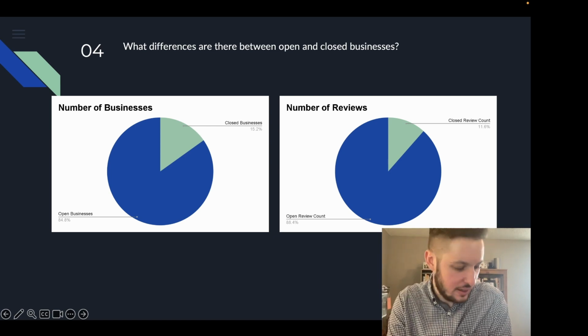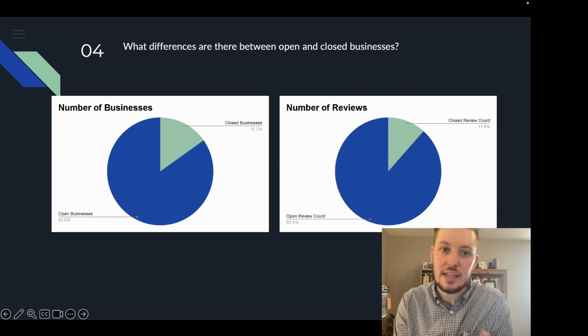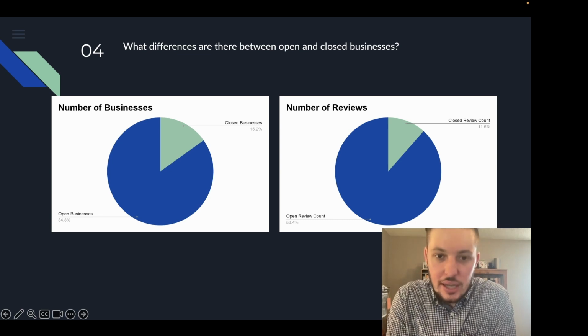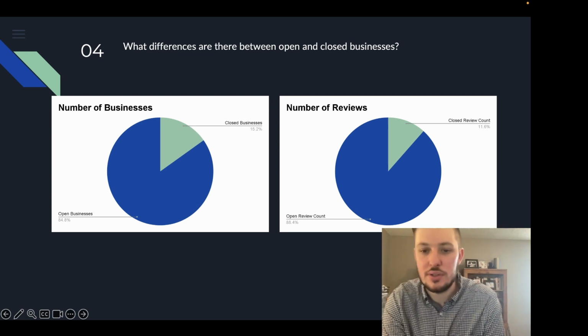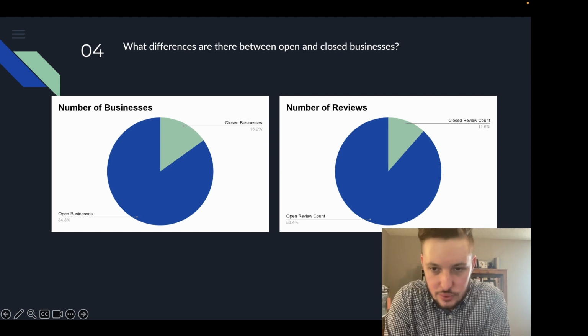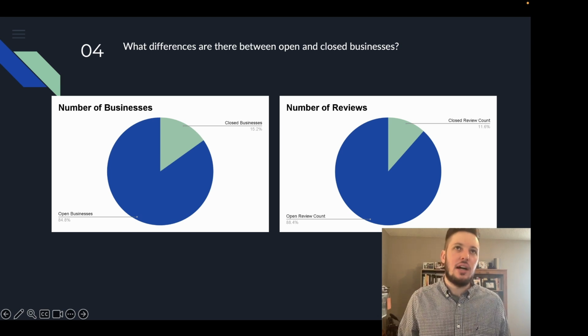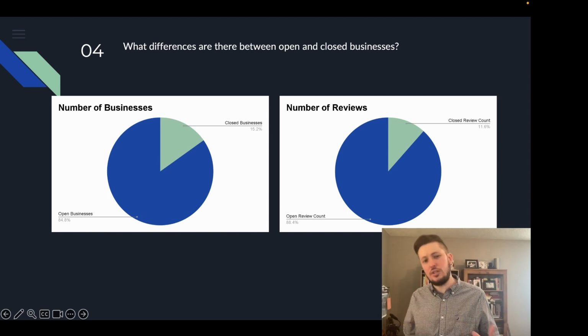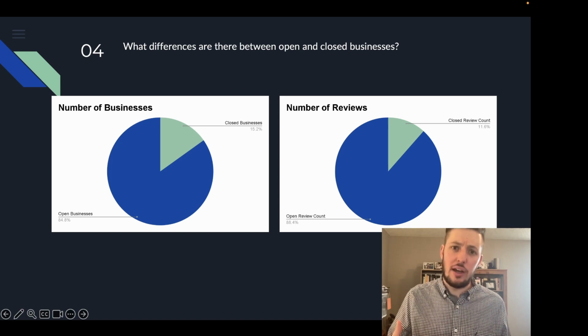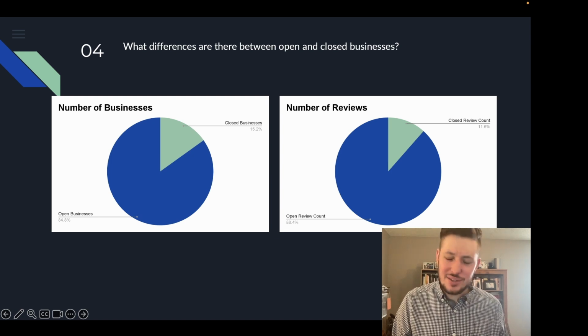I mean, there's not that many businesses that would be closed that would have active users posting about them. And closed businesses took up 15.2%. And the number of reviews for businesses, this I've actually found somewhat surprising, because my initial hypothesis was there'll be a lot of negative reviews for these closed businesses. And not only that, but my initial thought was there'll be a correlation between the number of negative reviews and closed businesses. Well, we'll find out rather quickly that that's not necessarily the case.